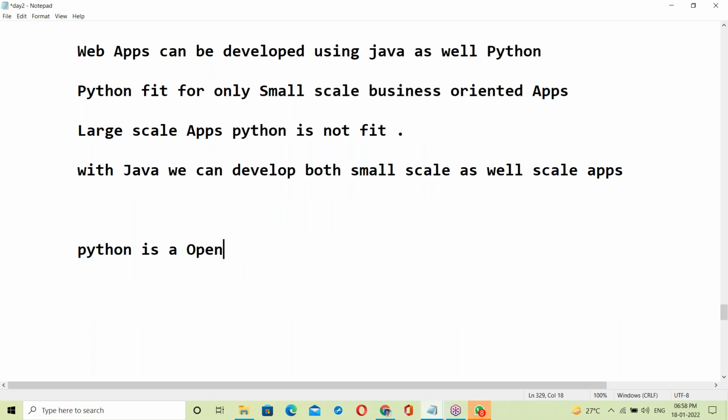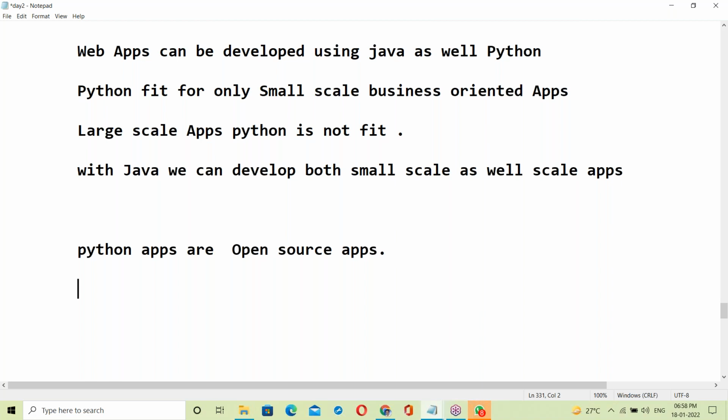Python's main drawback is that it is open source. Python apps are open source apps, and no client is interested in open source applications. If an application is open source, there is a chance of hacking the code, because open source means we can see the code.